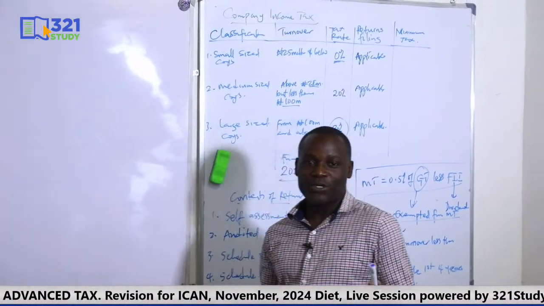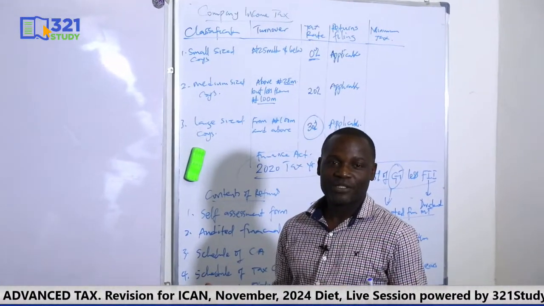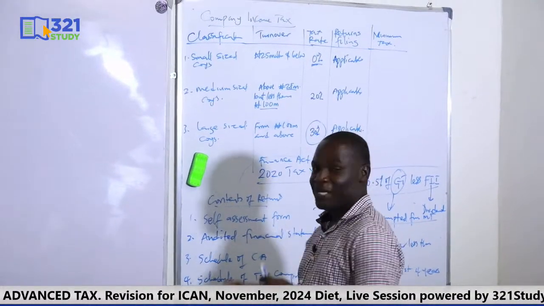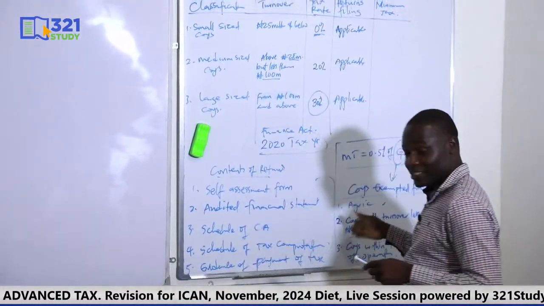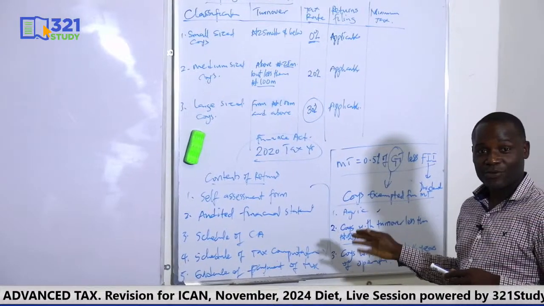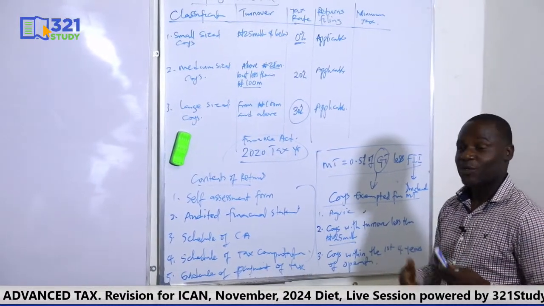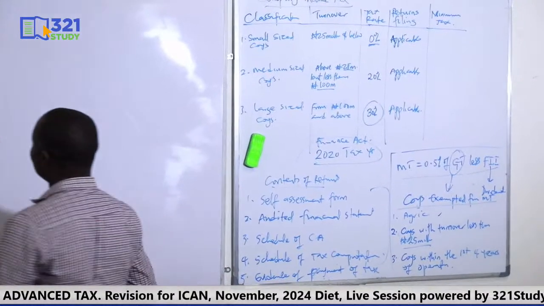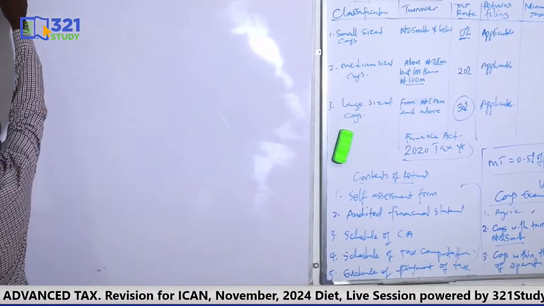Normal basis will always be there, where you do all those adjustments. Do you still remember? Then minimum tax may be there, depending. So you have to check these three things to know whether you are computing minimum tax or not. We also have dividend basis, where you also take cognizance of dividend, excess dividend rule.